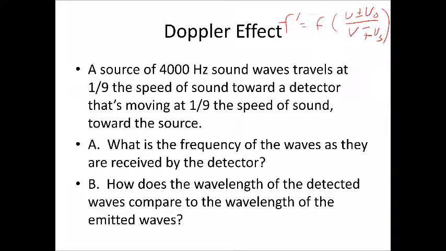All right, so here we have a source of 4,000 hertz sound waves traveling at 1/9 the speed of sound, let's just say at 20 degrees Celsius, toward a detector that's moving at 1/9 the speed of sound toward the source. What is the frequency of the waves as they are received by the detector? And how does the wavelength of the detected waves compare to the wavelength of the emitted waves?